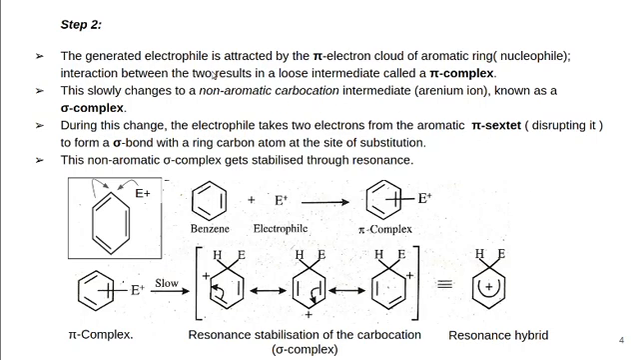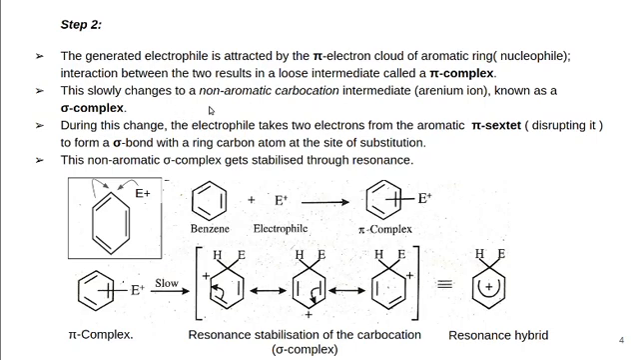Next we can see the second step. The first step involves the generation of the electrophile. In the second step, the generated electrophile is attracted by the pi electron cloud of the aromatic ring. The aromatic ring here acts as a nucleophile due to the presence of the electron cloud. Then interaction between the two results in a loose intermediate called pi complex. So the generated electrophile reacts with the pi electron cloud of the benzene ring and forms a pi complex, a loose intermediate known as pi complex.